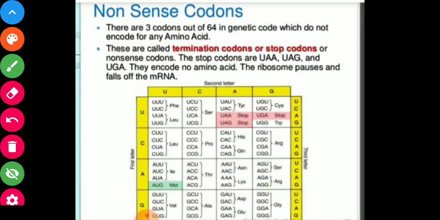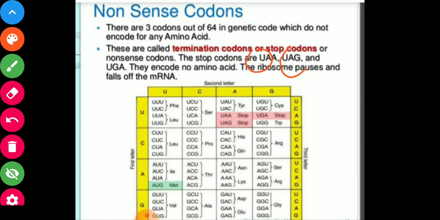Nonsense codons mean they do not code for any amino acid. So here UAA, UAG, UGA are the stop codons. They are also called nonsense codons because they don't code for any amino acid.